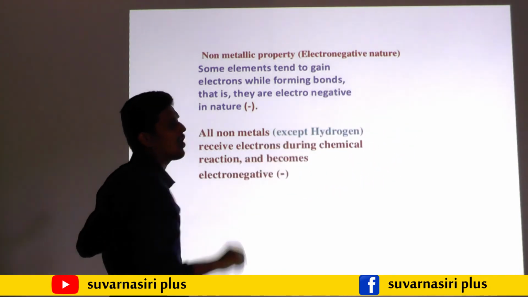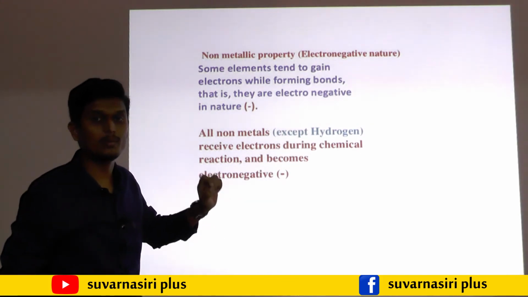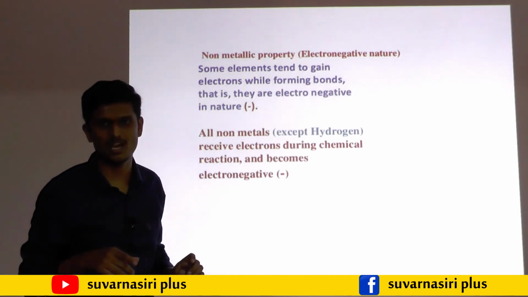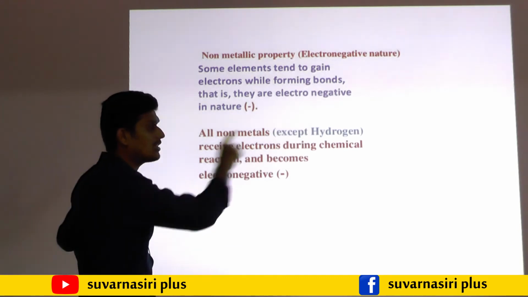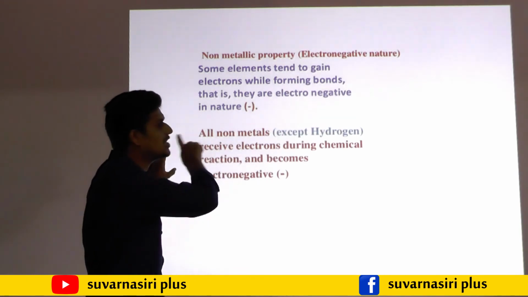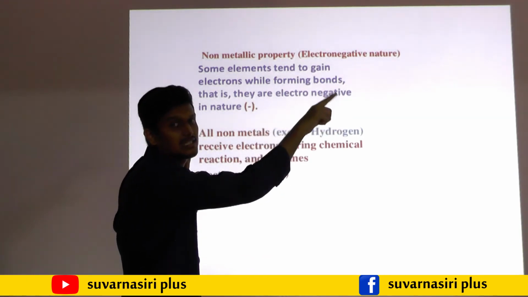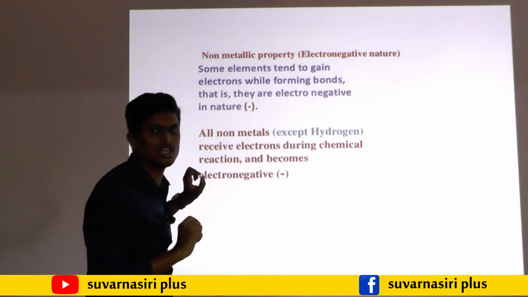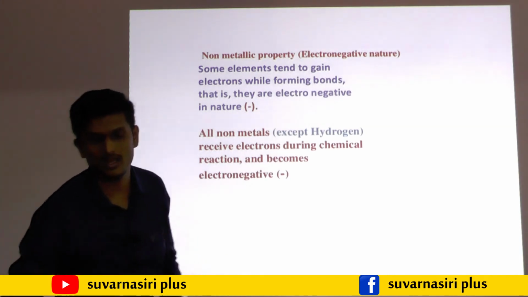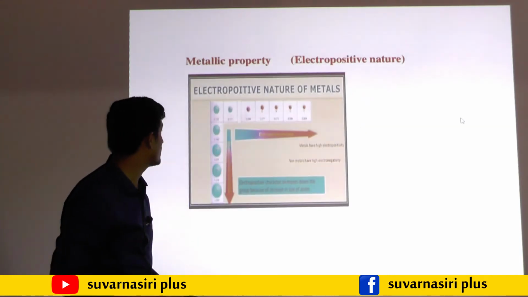Along the period, non-metallic property increases. It is exactly vice versa to electropositivity, which decreases along the period. For electronegativity or non-metallic nature along the period, what happens? Increases. Down the group it will decrease.